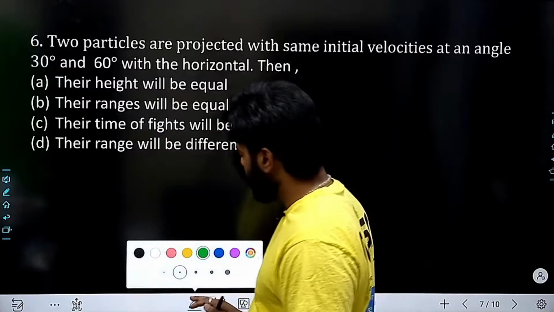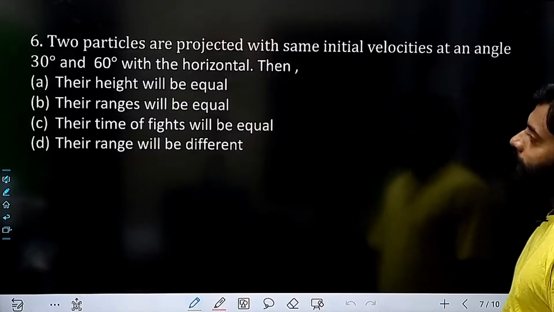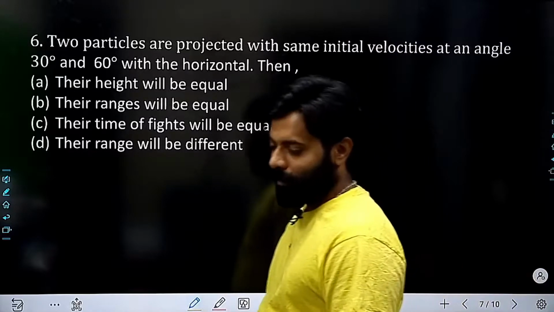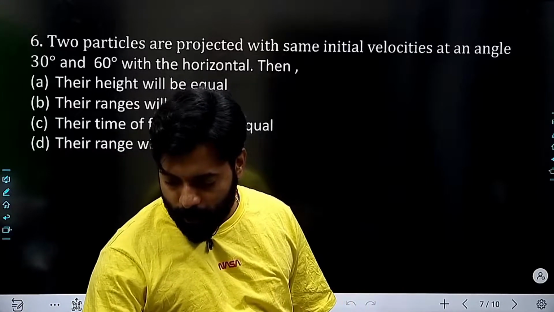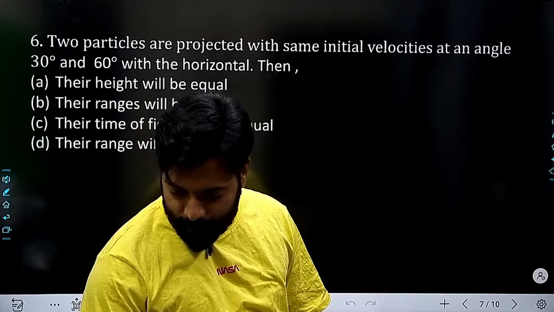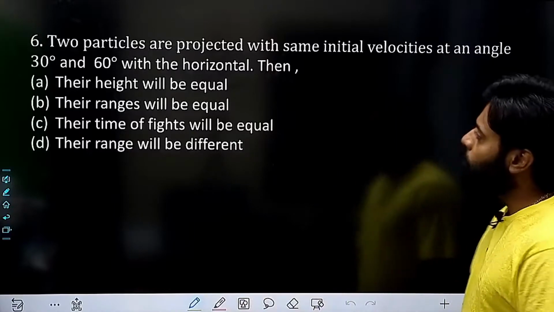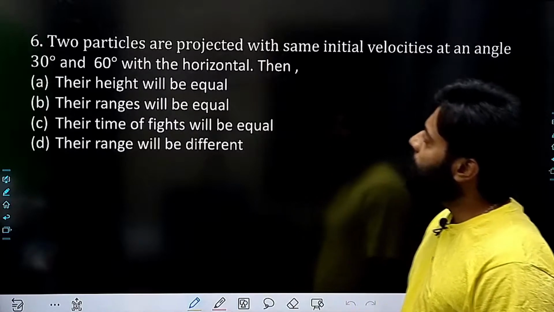Now here, two particles are projected with same initial velocity at an angle of 30 degree and 60 degree with the horizontal. Same types of questions, only the data is changed. Now please do let me know what is the answer here. Two particles are projected with same initial velocities at an angle of 30 degree and 60 degree with the horizontal.